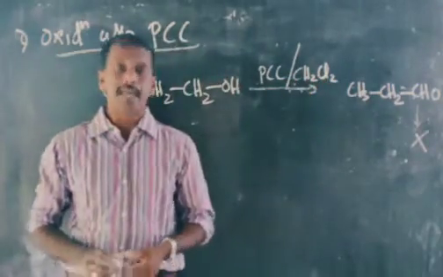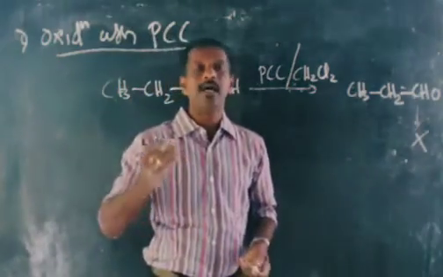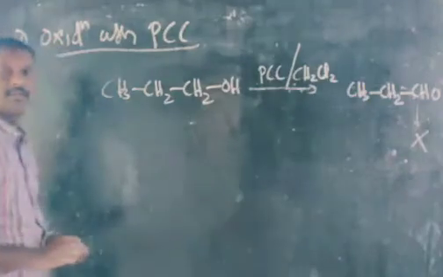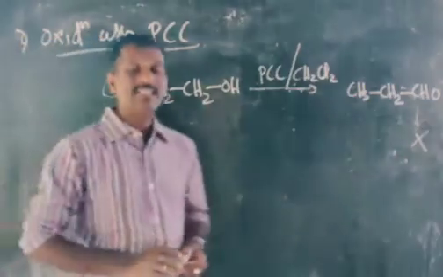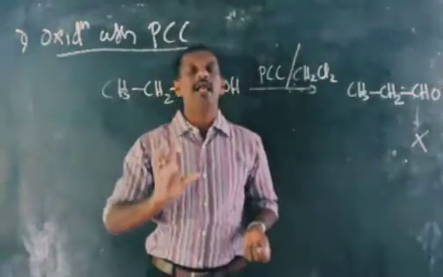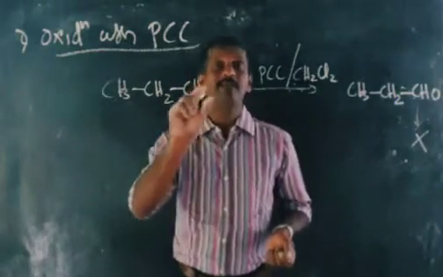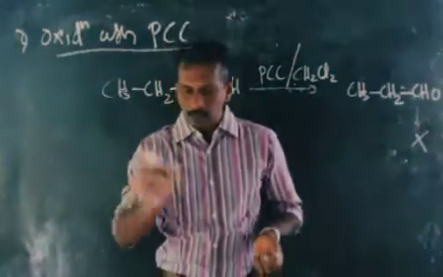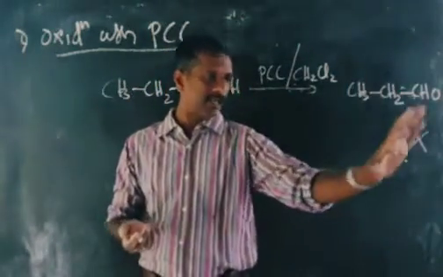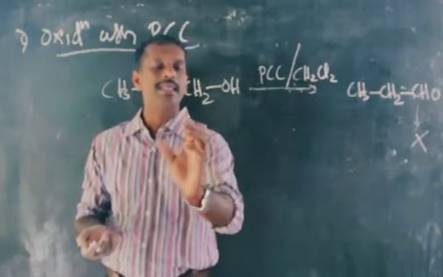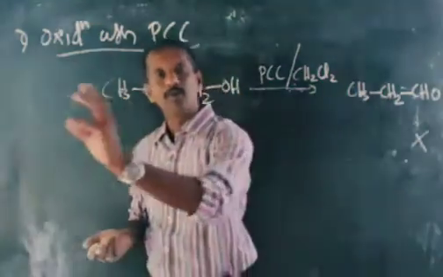PCC is used in the presence of dichloromethane. Another interesting point is that PCC will not attack the double bonds present in the alcohol. It will not attack if a double bond is present in the alcohol. PCC will not affect that double bond, but it will only convert the alcohol group into aldehyde.